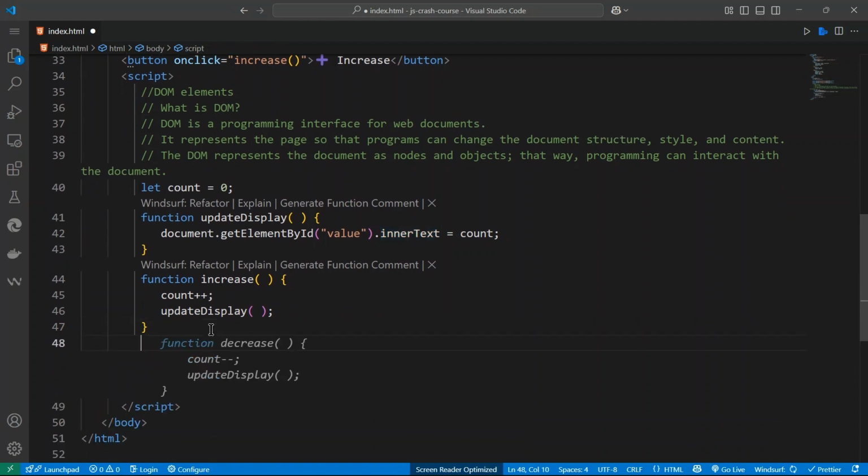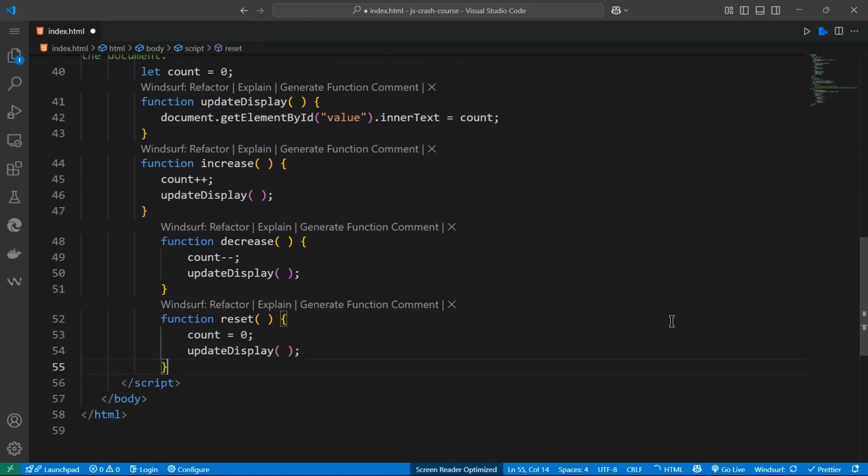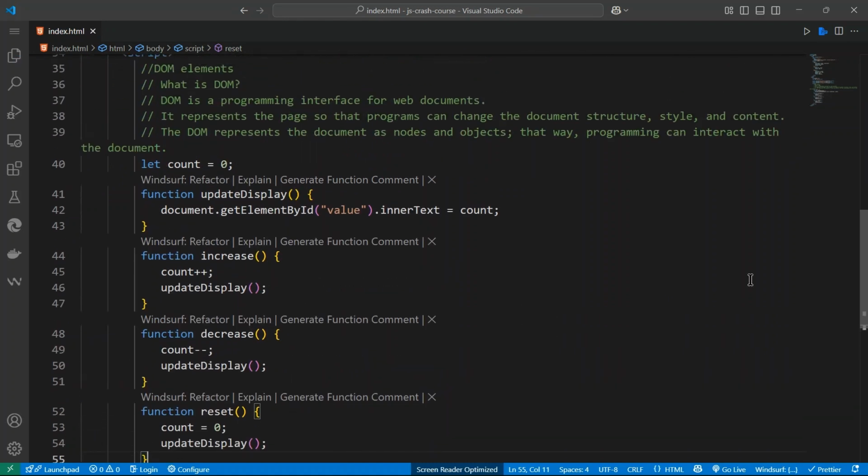And we can also do decrease. So for decrease, we do minus, and then we do reset. So for reset, we just set the count to 0. So we will see the document. I just want to show you this one, and we will learn about the document later.